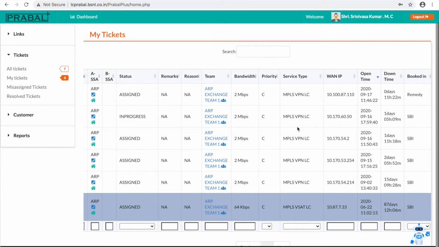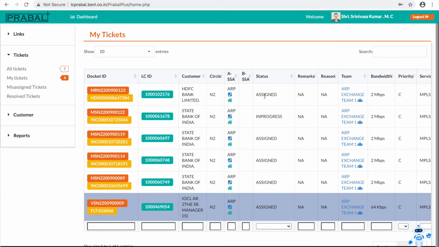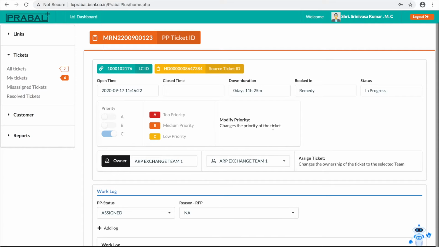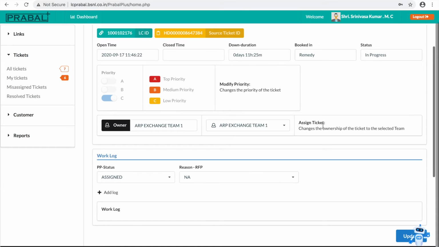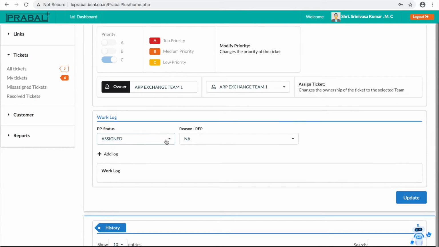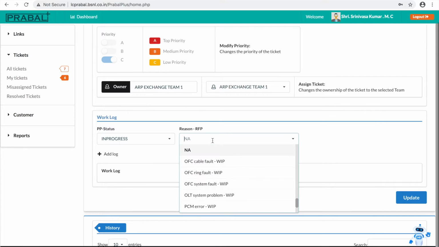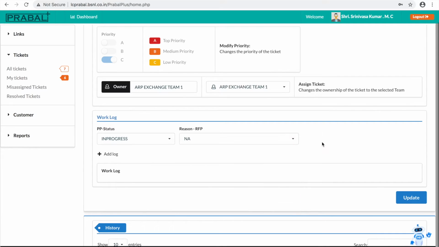So first I will open one ticket which is in assigned state. First I will take the link, and I assume that this link belongs to my area. I am the responsible person to attend this fault. First what I have to do is set the status to in progress, then I have to give the reason for pending. It will be very helpful for the management as well as the EB persons to reply to the customers. Okay, so it will be very useful.